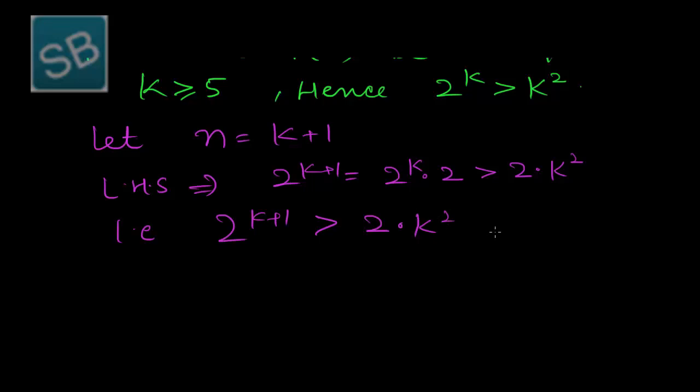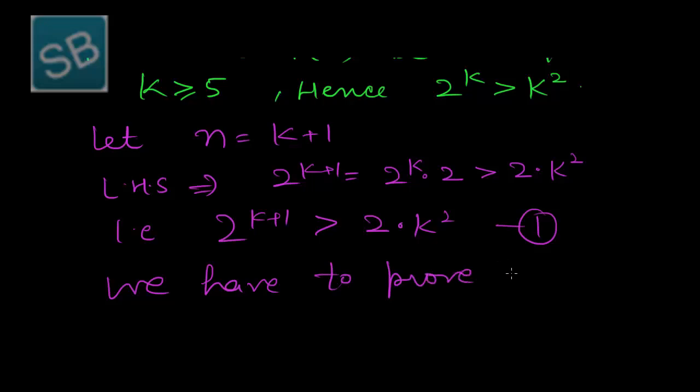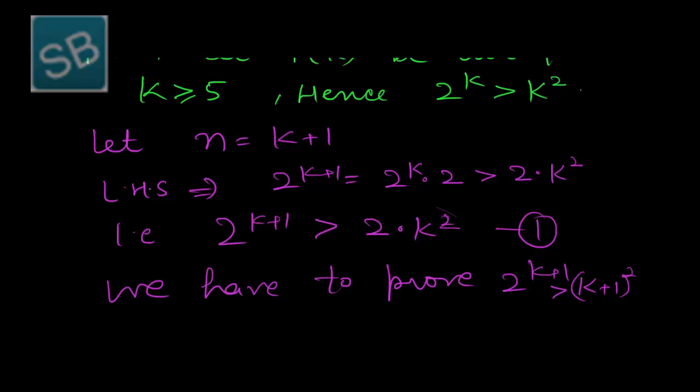Now we have to make the result that we have to prove: 2 raised to power k plus 1 should be absolutely greater than k plus 1 whole square.